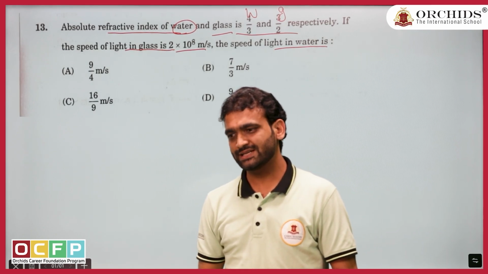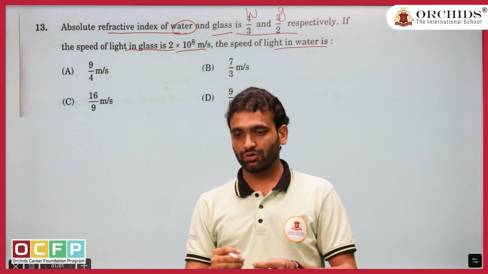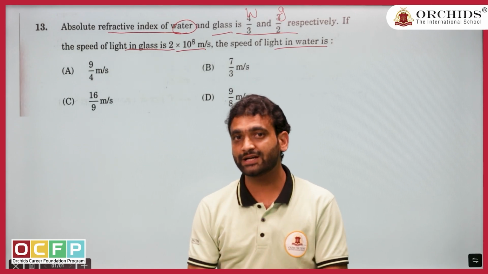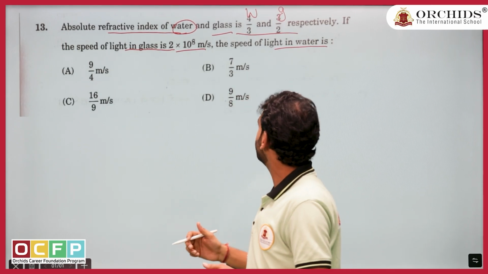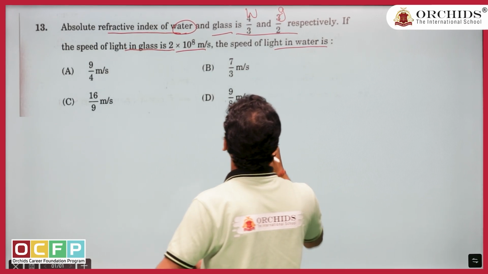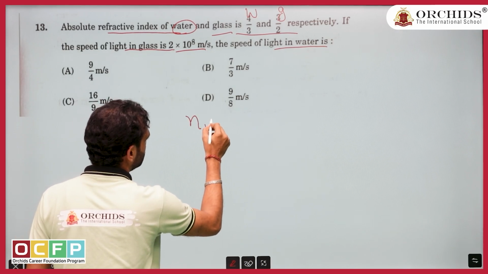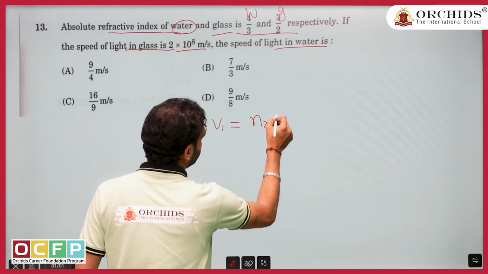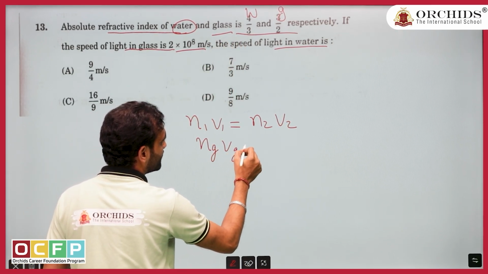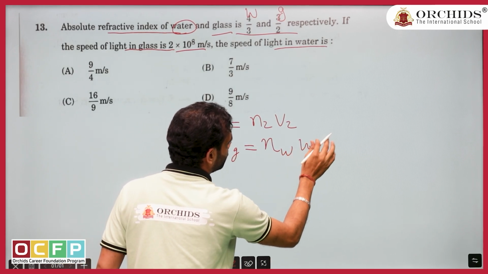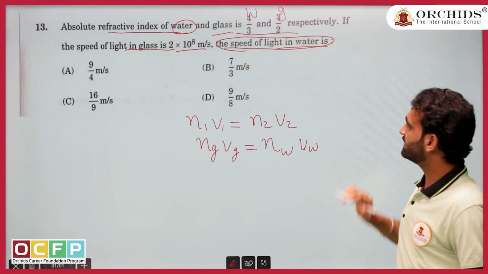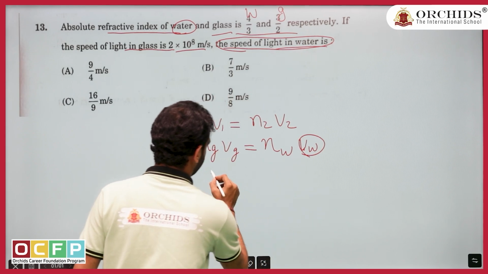Again, common sense also says, if density or refractive index of a medium will increase, speed will decrease. If refractive index of a medium will decrease, speed will increase, because it is just opposite. Let us see. Formula says N1 V1 equal to N2 V2. Here they have given in terms of glass. Let us write down for glass: N glass V glass equal to N water V water. They are asking what is the speed of light in the water.